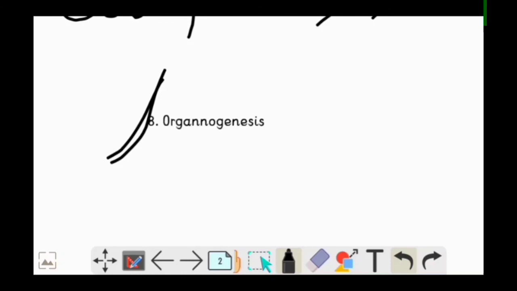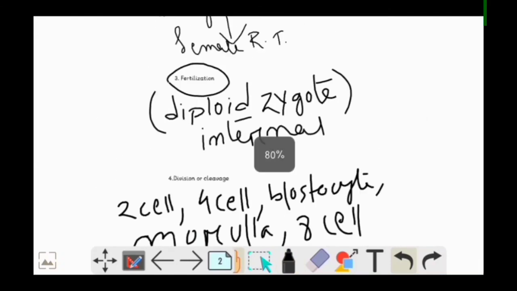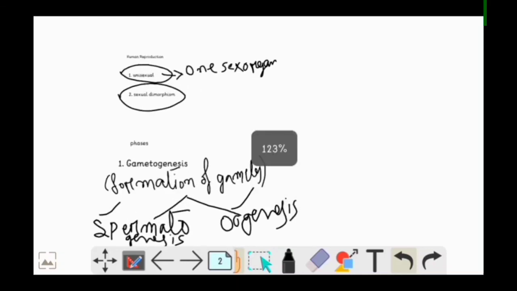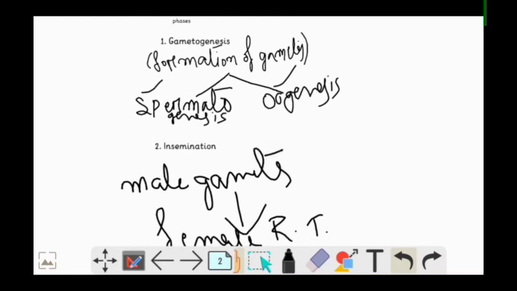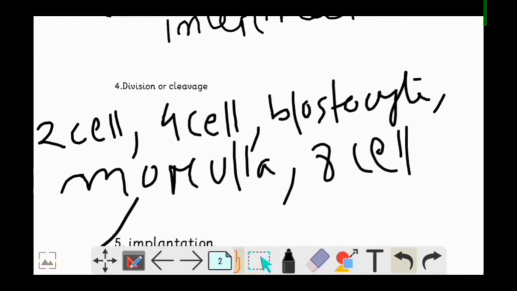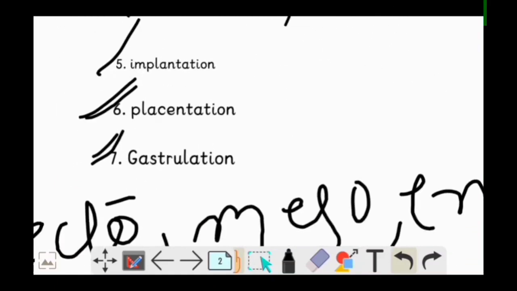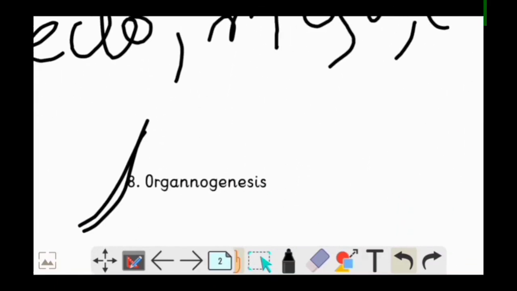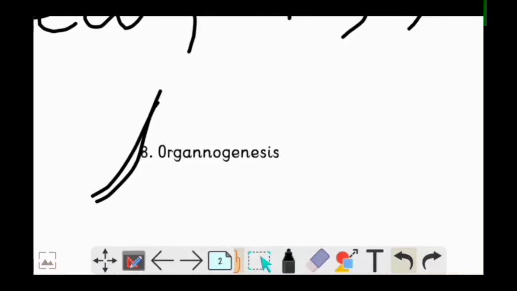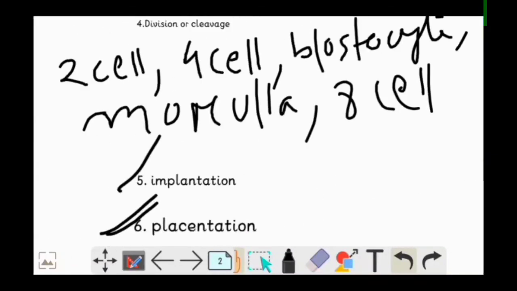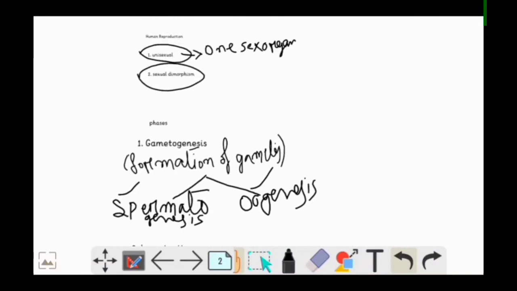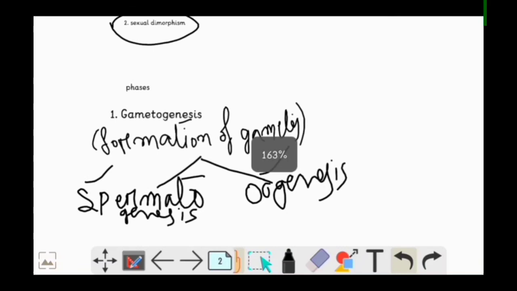So in all these phases, that is, starting with gametogenesis, then insemination, fertilization, division or cleavage, implantation, placentation, gastrulation, organogenesis, the sexual reproductive cycle is completed. It starts with gametogenesis, but we are not going to start with gametogenesis.